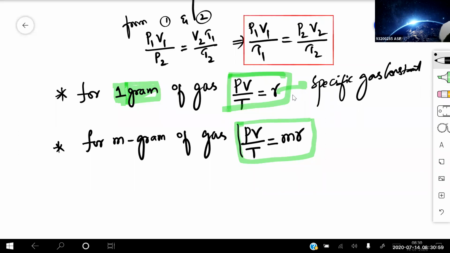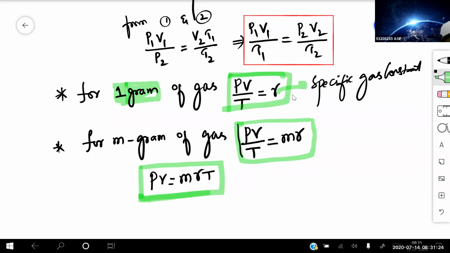M is nothing but your grams. That means I can write from this relation, PV is equal to M into R into T. So 1 gram of all gases doesn't occupy the same volume at the STP condition. This equation is called the gas equation. So this one is your gas equation.